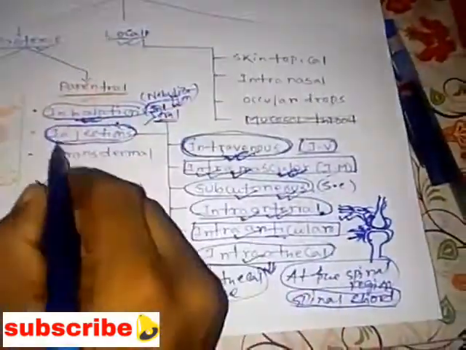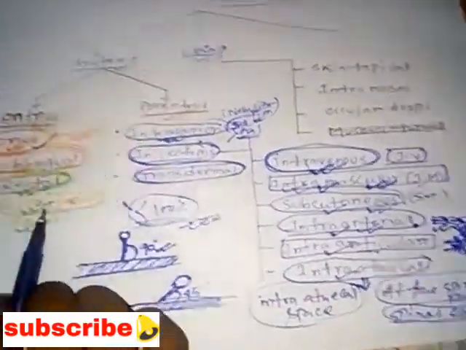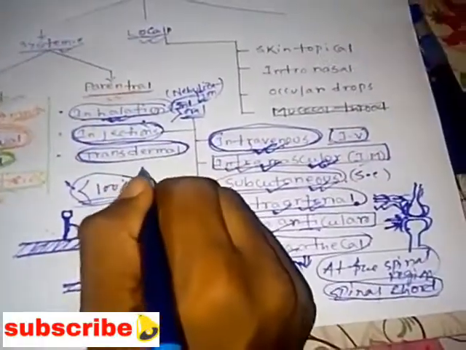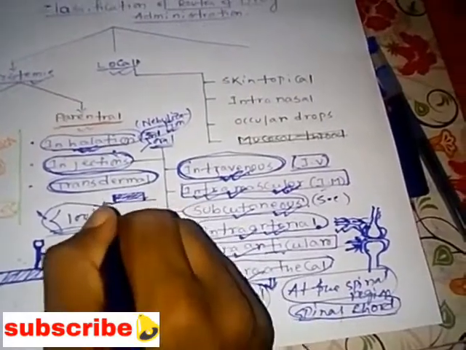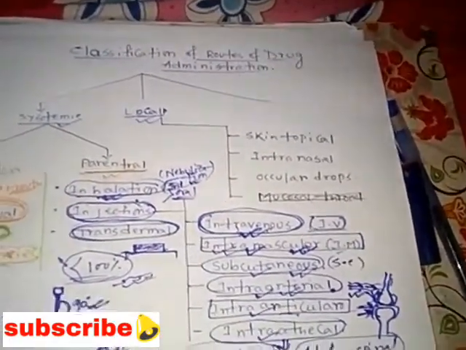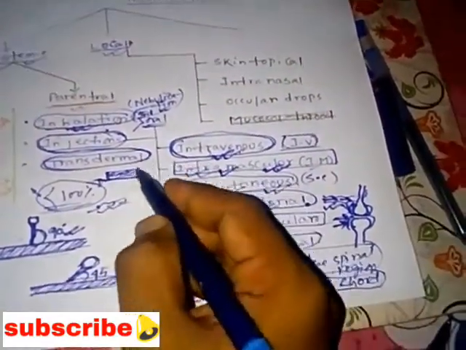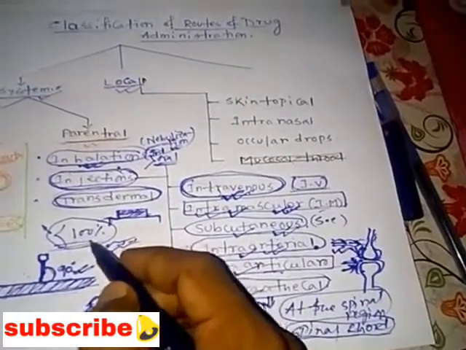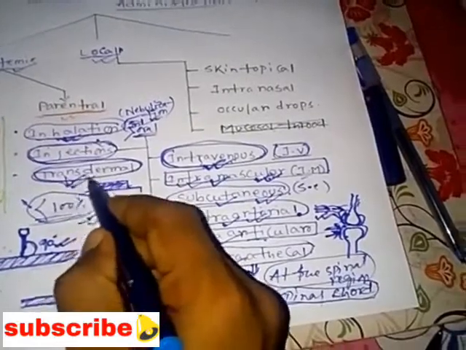And next we'll see the transdermal. Transdermal means there are some patches available in our market. Different patches are available, in case of cardiac problems, so we can prefer the transdermal patches. Okay, means at the topical region, we are applying the transdermal patches. And one more injection is available,